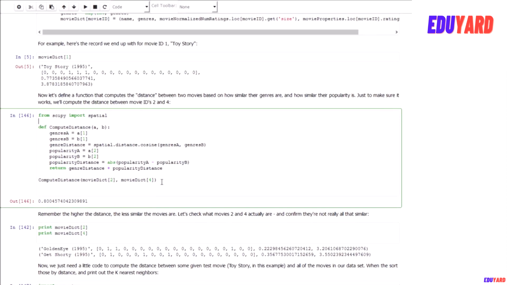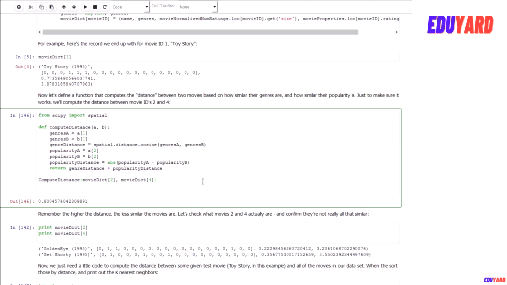So for example, if we were to compute the distance between movie ID 2 and 4, this function would return some distance based on the popularity of those movies and on the genres of those movies. Okay, so imagine that as a scatter plot, if you will, back to our original examples in the slides, where one axis might be a measure of genre similarity based on the cosine metric, and the other axis might be popularity. We are just finding the distance between these two things.